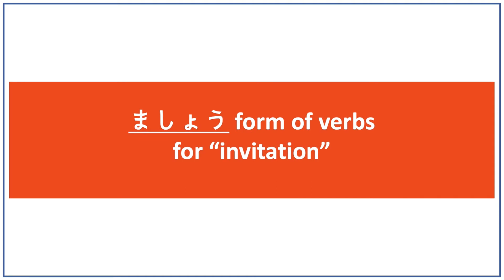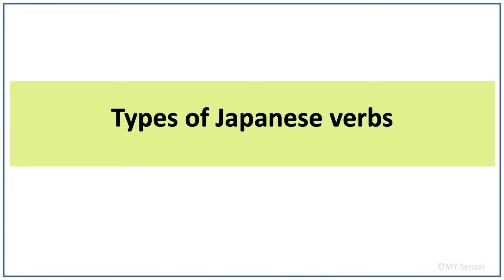How do we change verbs from their short forms to ましょう forms for invitation? If you know ます forms of verbs, changing them to ましょう forms is very easy. To do so, we will first need to know the Japanese verb types. There are three types of Japanese verbs.